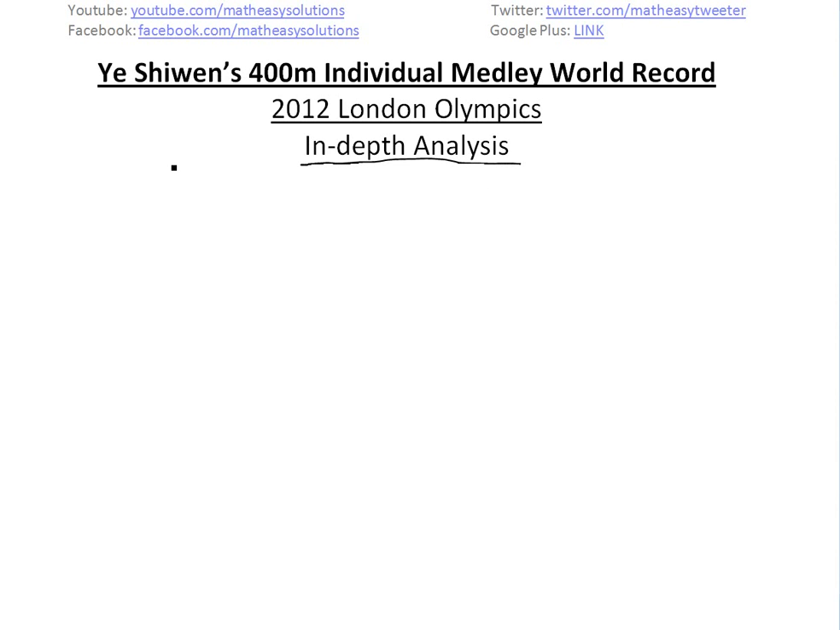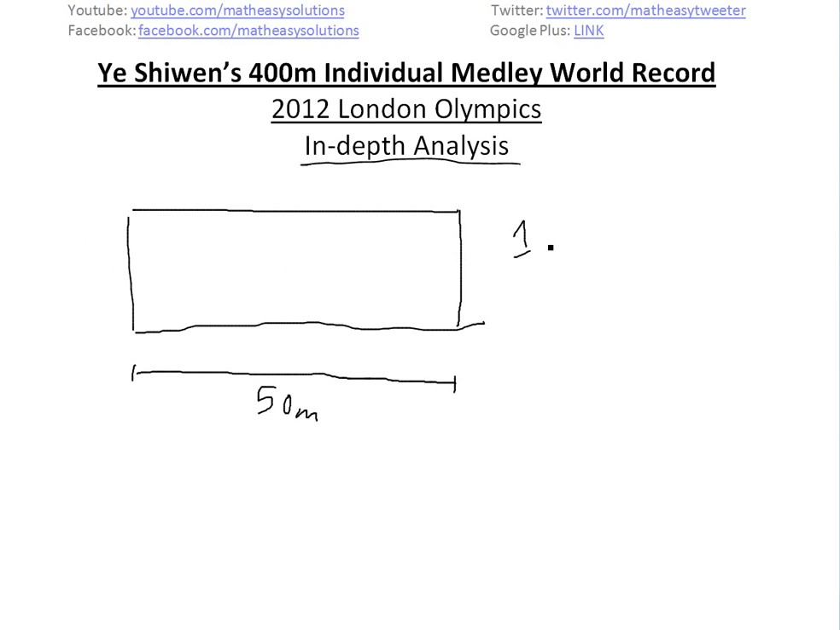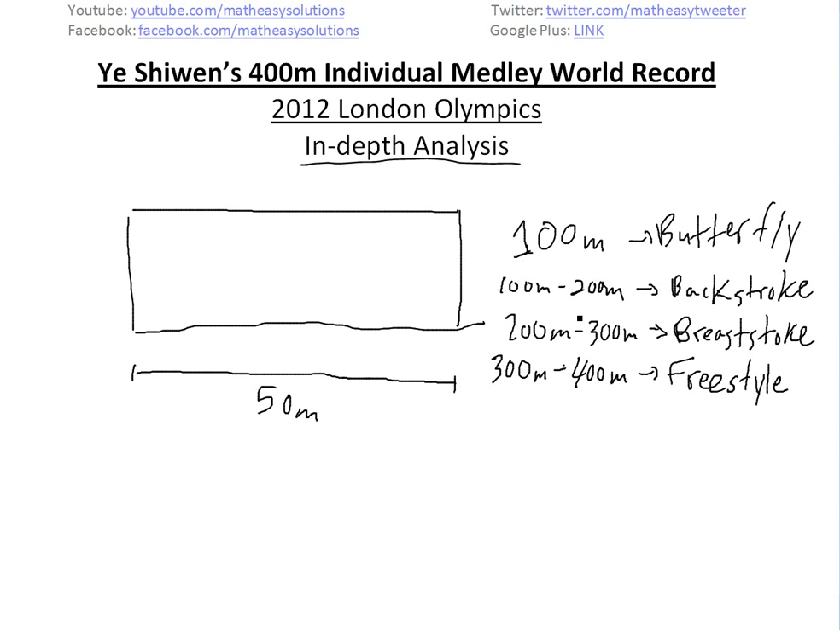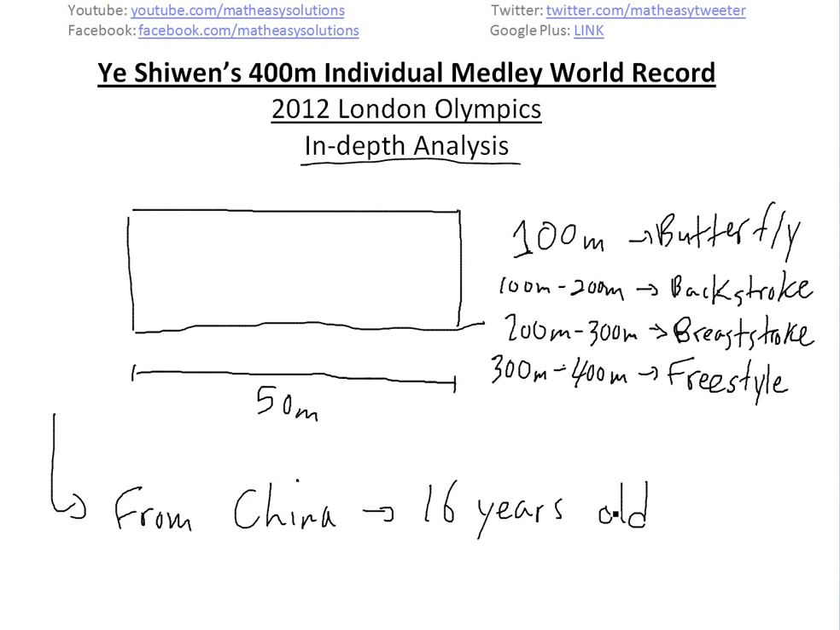Now, for those that don't really know what an individual medley is, basically you just do different strokes at every 100 meters. So if you have, let's say, a 50-meter pool length, then the first 100 meters is going to be the butterfly, and from 100 meters to 200 meters, it's the backstroke. And then from 200 to 300, you get the breaststroke, and 300 to 400 is freestyle. So the world record time is from Ye Shiwen, she's from China, and she's actually 16 years old.